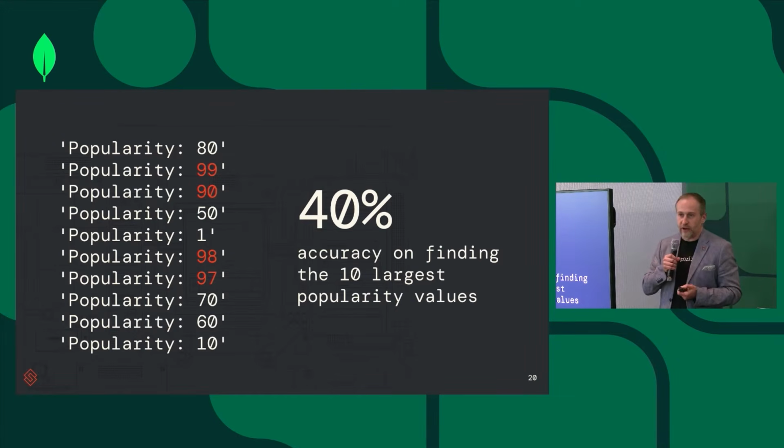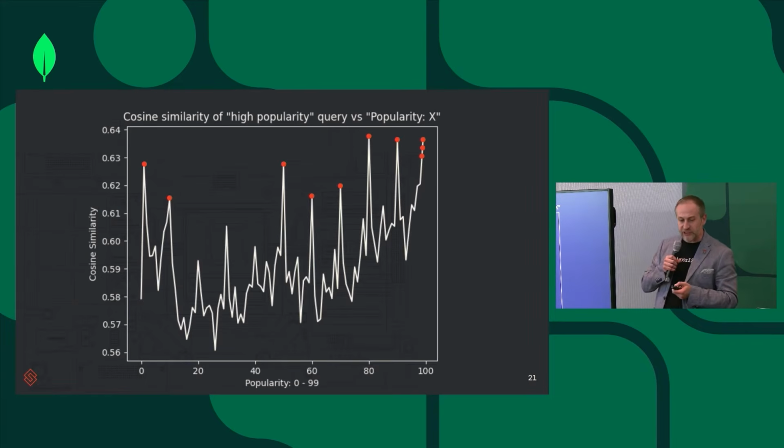So LLMs are great for text, not so great for structured data, not so great for numbers. And you can also see this chart, which shows the cosine similarity of the different popularity scores. As you see, it's not what you would expect. You would expect a cosine similarity going pretty much in a straight line.